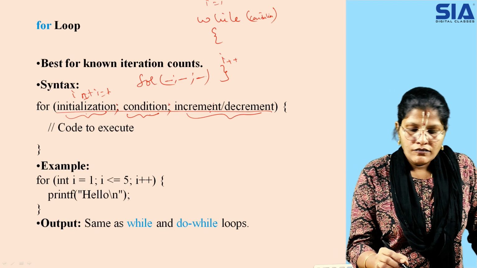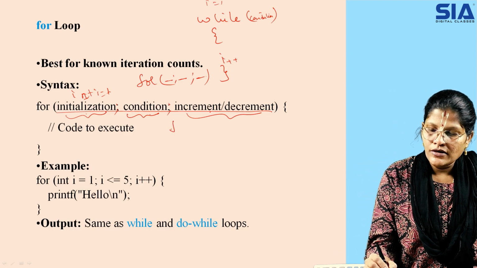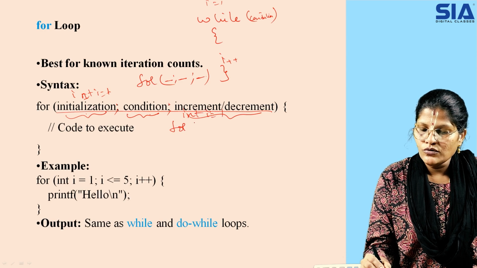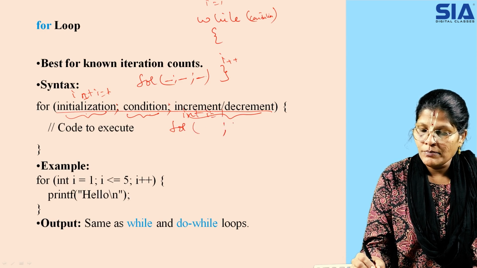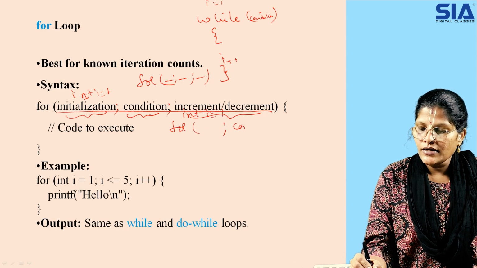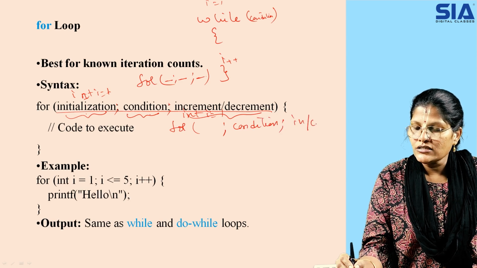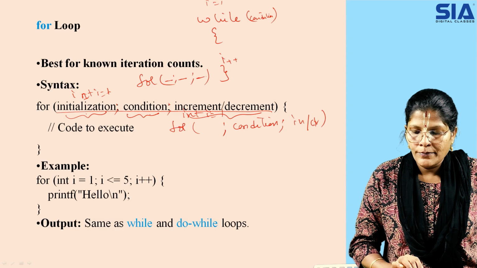Now for example, if my I value is previously declared, then what I can do here is I is equal to 1. You can simply leave that particular place blank, and then give your condition checking and increment or decrement. This is also allowed in your programming statement.